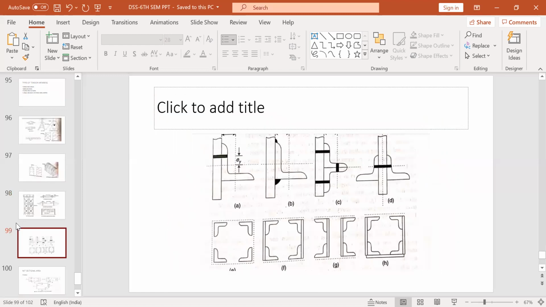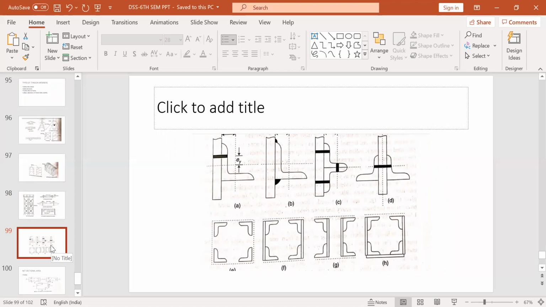Now, after bars and rods, we come to plates. Flats and plates are another type of member. For tie members, you can use a plate or a flat. You can use them in bridges, for example in a foot over bridge used in railway platforms. Most of the members you will notice there are flat bars or plates.